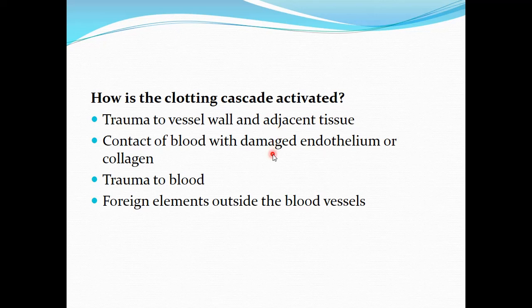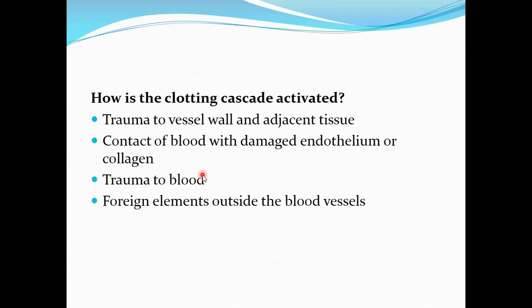Then clotting can also be initiated when the blood is in contact with damaged endothelium or it is in contact with subendothelial collagen. In this situation, the intrinsic pathway of clotting is activated to form the prothrombin activator complex. Then, if there is trauma to the blood itself, again it can cause initiation of the clotting cascade through the intrinsic pathway of clotting.